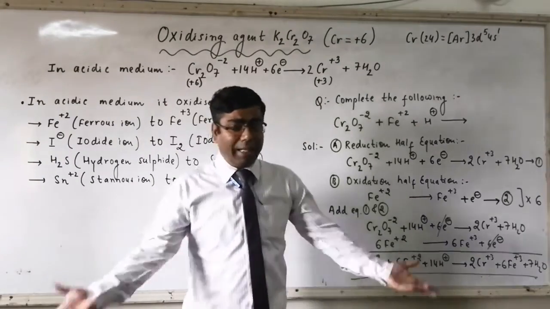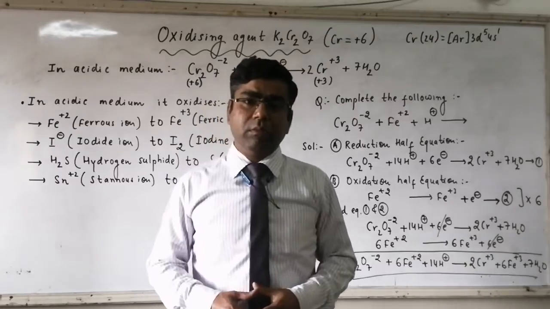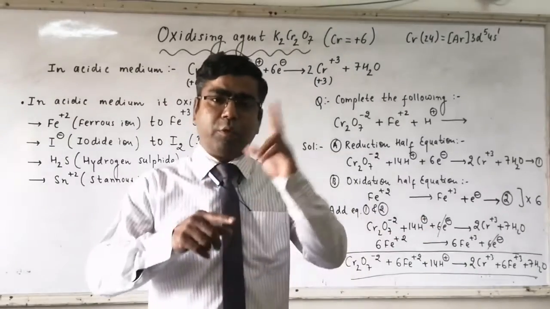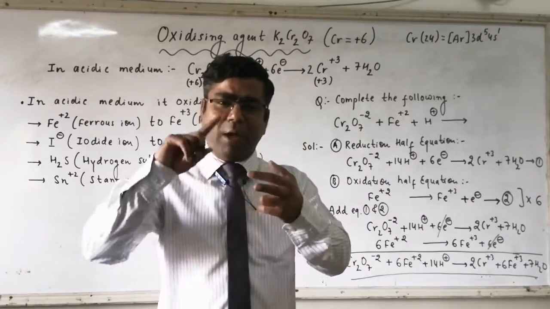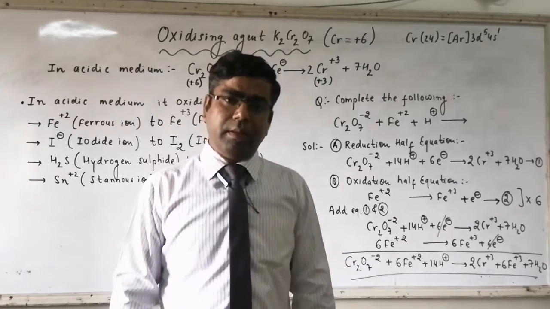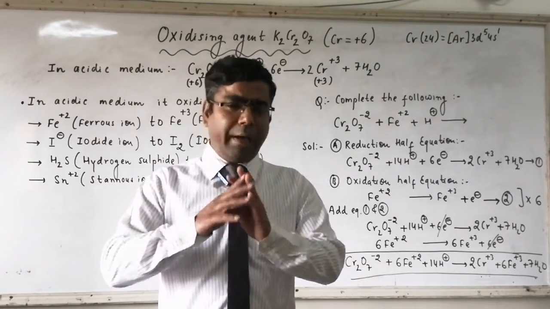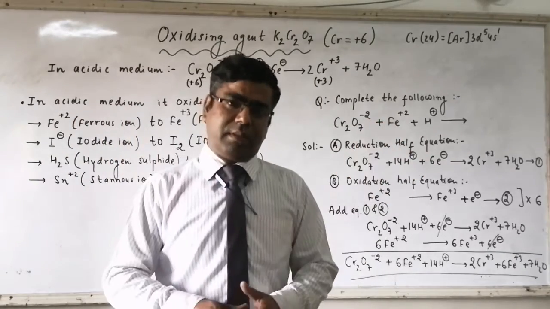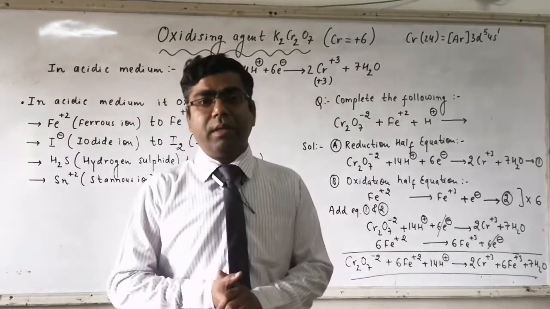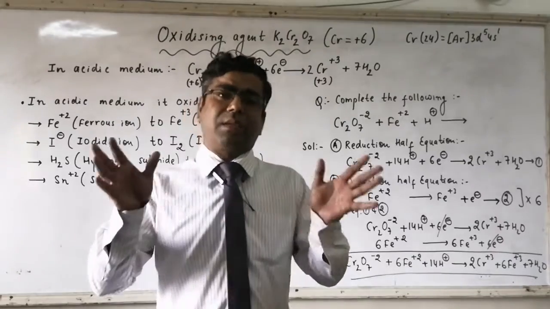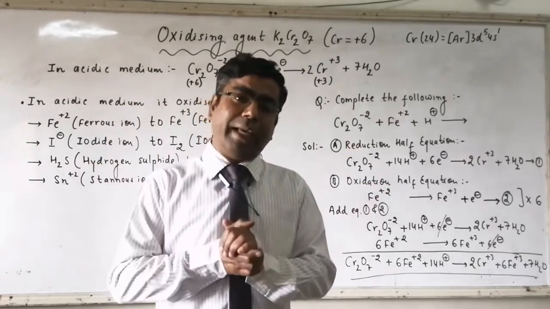You know it very well how to balance. We will break the equation into two half equations, that is the reduction half equation and the oxidation half equation. We will balance the half equations with respect to atoms as well as charge. And at last, we will equate the number of electrons.